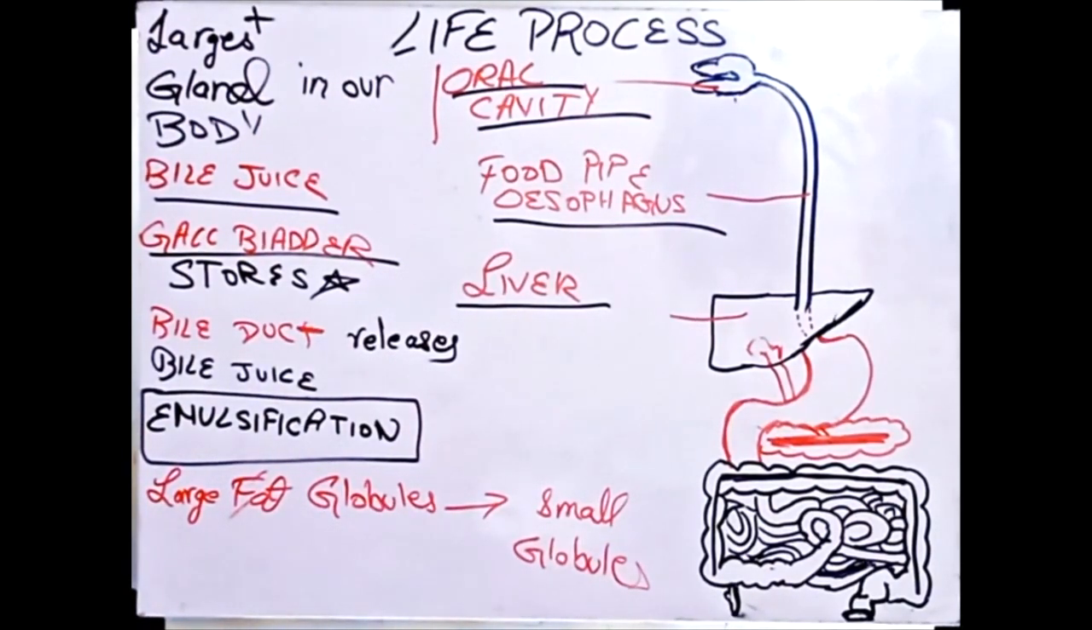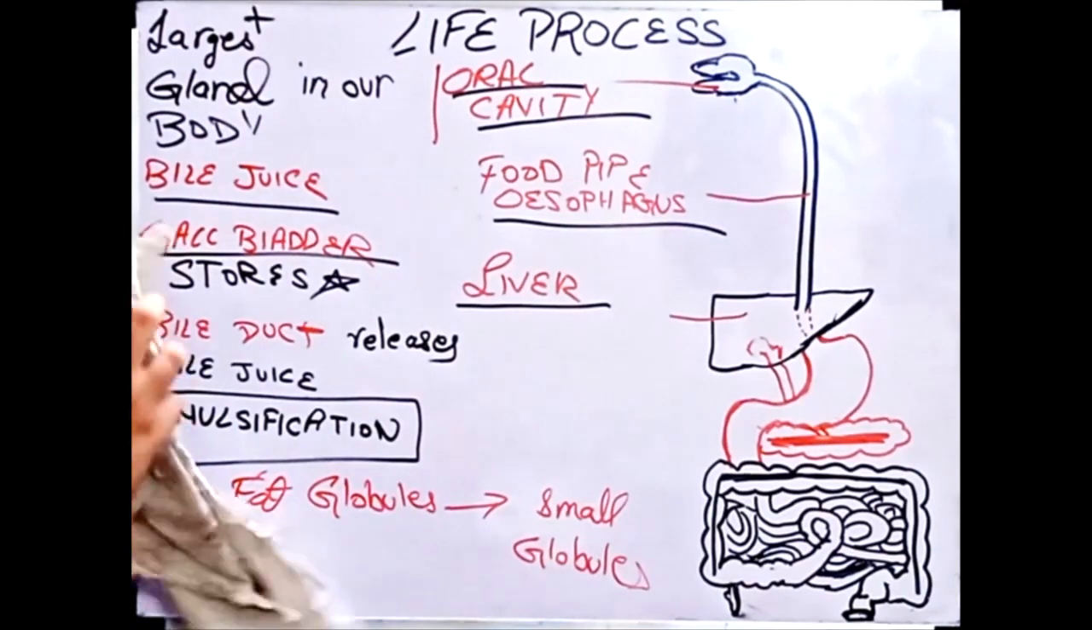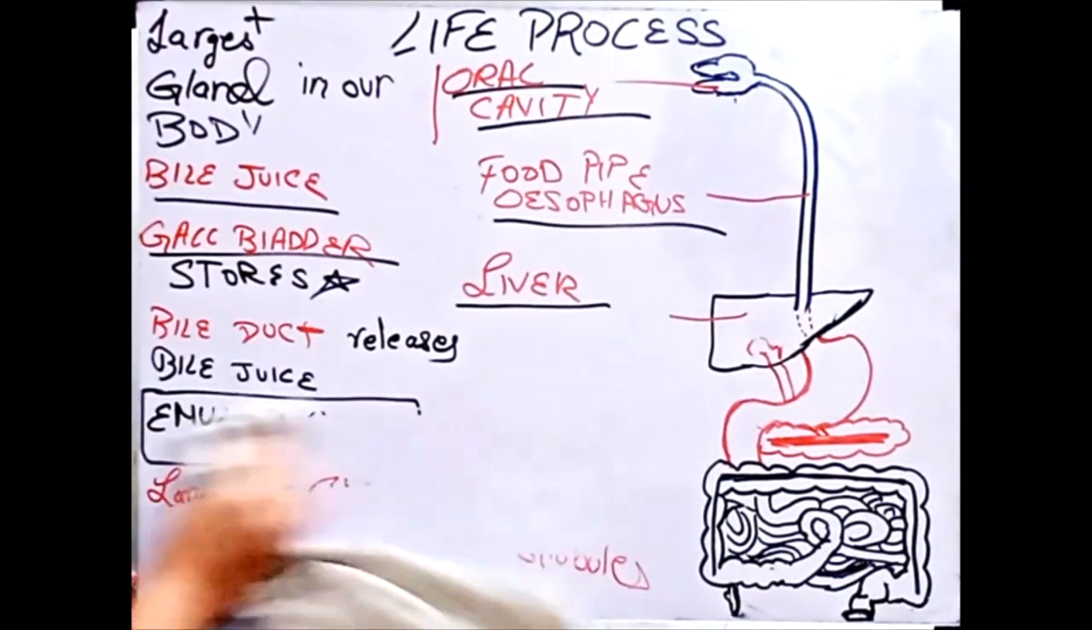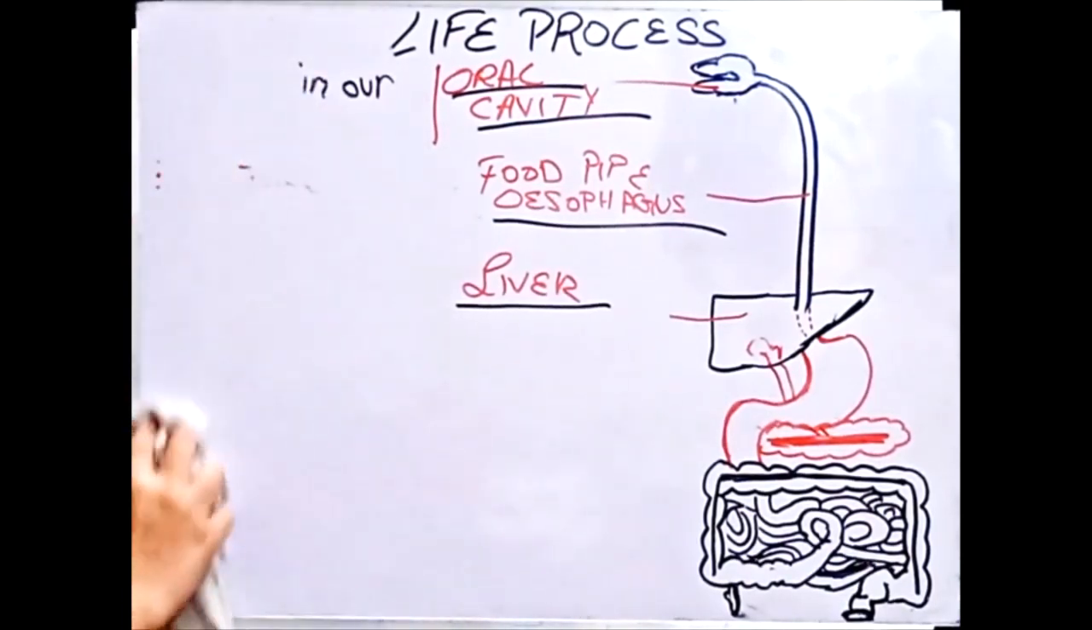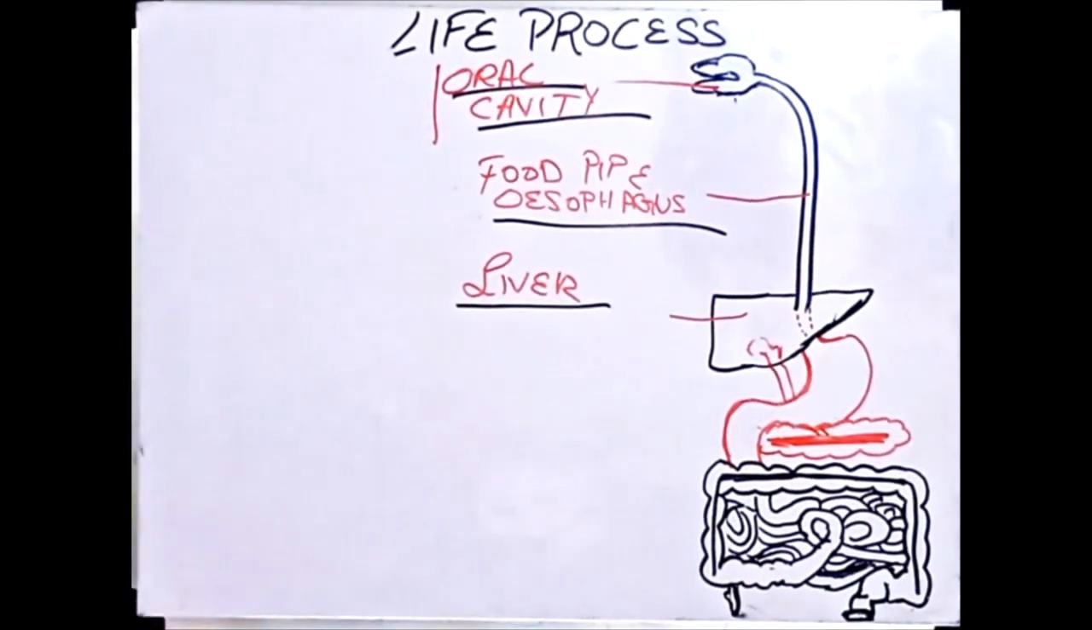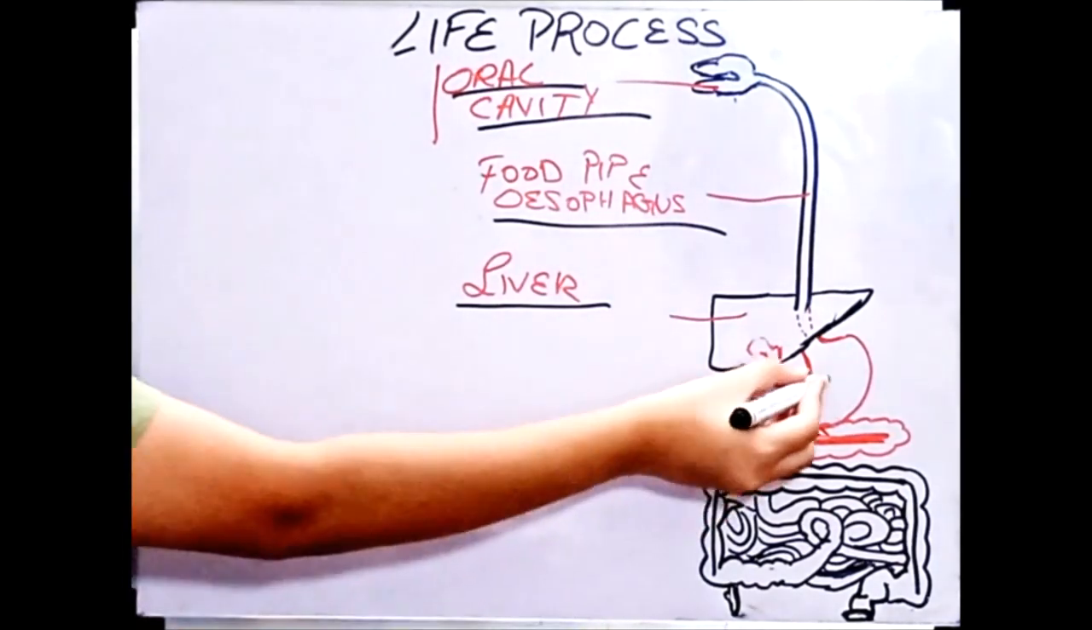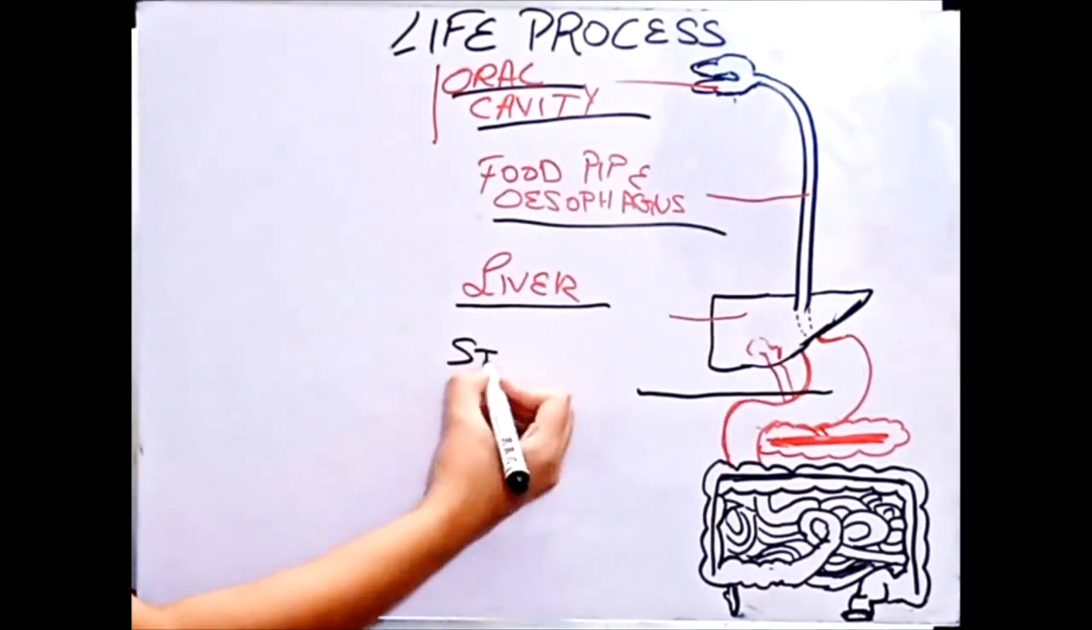Okay, so we are done with the liver as well. Take a screenshot and note it down because it's very important. Emulsification, I'll say, is the most important thing about the liver, and it can surely come. This is your stomach.